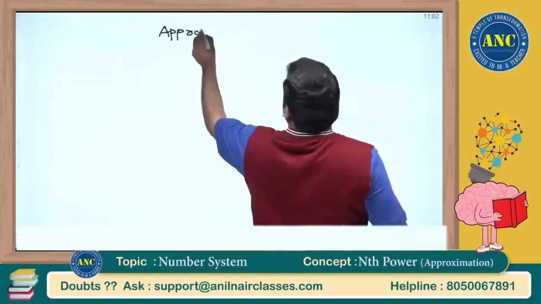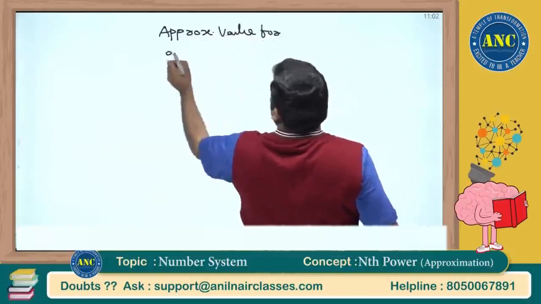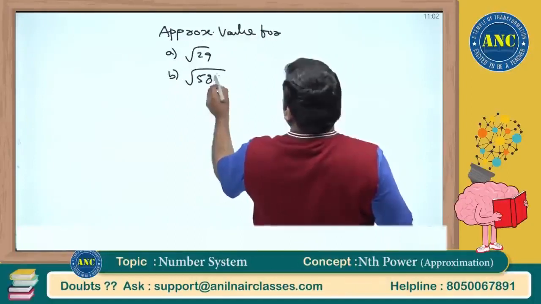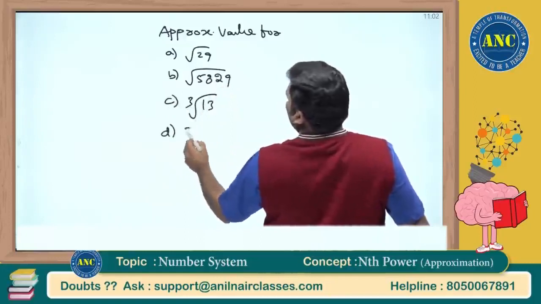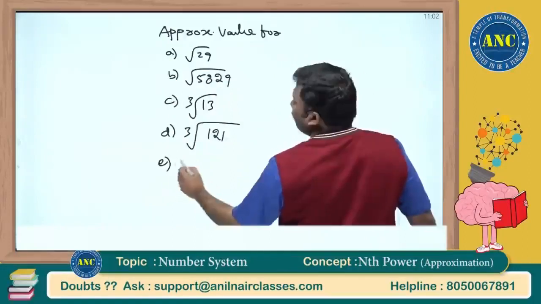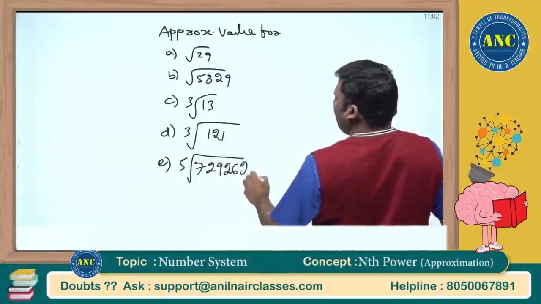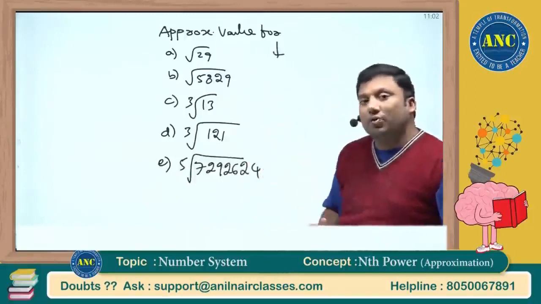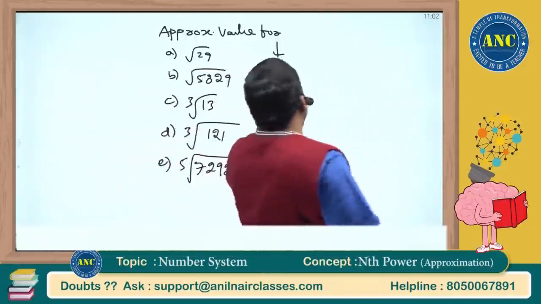How to find the approximate value for square root of 29, square root of 5829, cubed root of 13, cubed root of 121, fifth root of 7292624. How to find out the approximate values for non-perfect squares, non-perfect cubes, and non-perfect fifth powers with complete